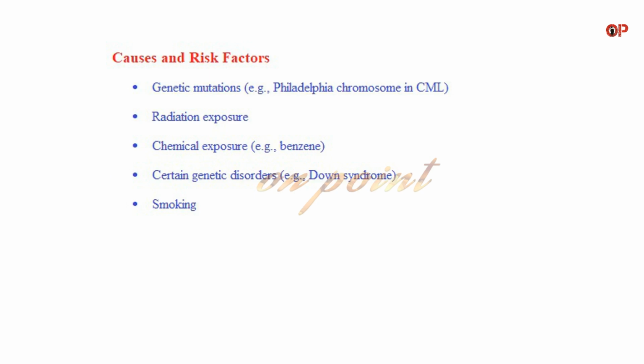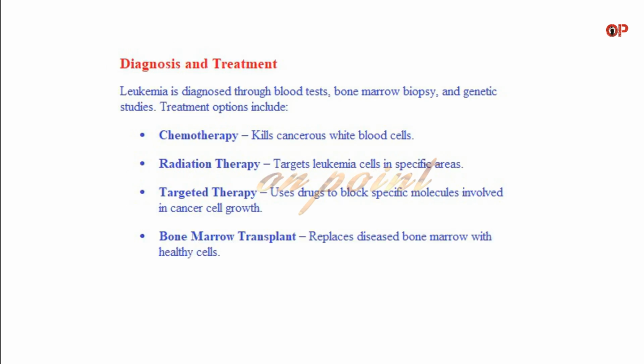Genetic mutations, example Philadelphia chromosome in CML. Radiation exposure. Chemical exposure, example benzene. Certain genetic disorders, example Down syndrome. Smoking. Diagnosis and treatment. Leukemia is diagnosed through blood tests, bone marrow biopsy, and genetic studies.